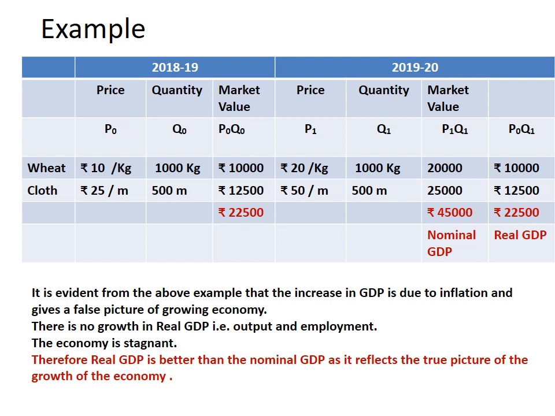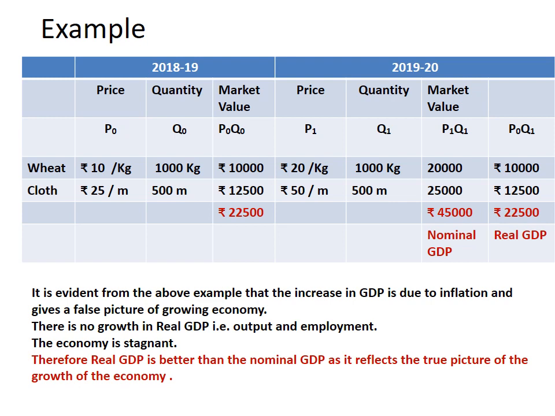GDP of the country, or the value of both the goods, has increased, and this increase is due to the increase in price. So to adjust this change in price, we will use the price of the base year. Suppose we take the base year as 2018-19. So what we will do is take the price of the base year and calculate the quantity produced in the year 2019-20 on the basis of the price of the base year.